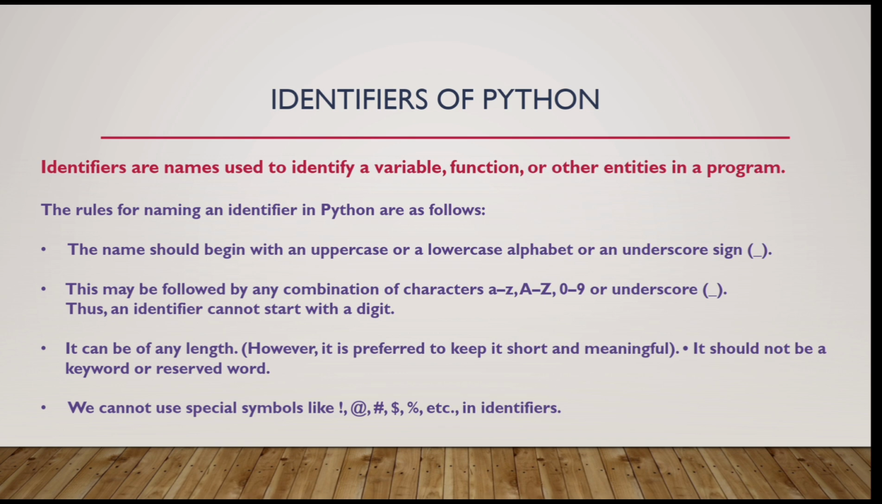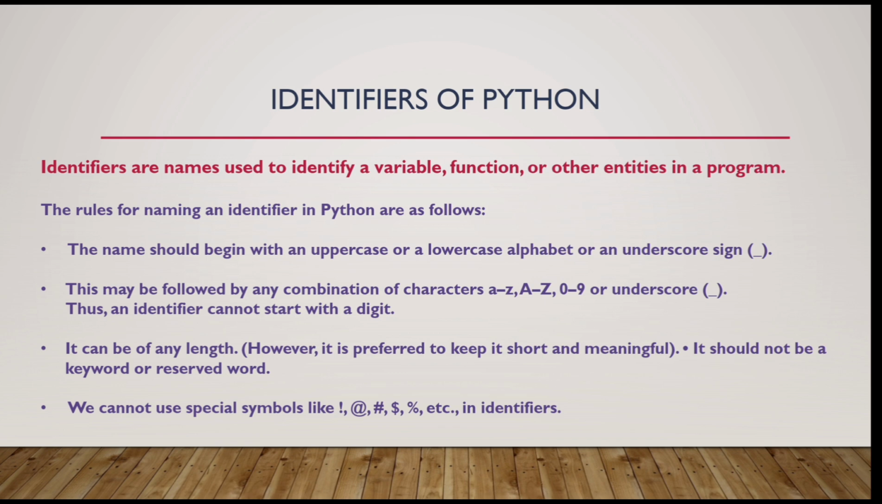Let's see what are identifiers in Python. So, how are we identified? We are identified by our names. Similarly, if you want to identify a variable or a function or any other entity in a program, those will be identified with the help of identifiers. But whenever we give names to those elements of the program, we need to follow the rules of the identifiers.